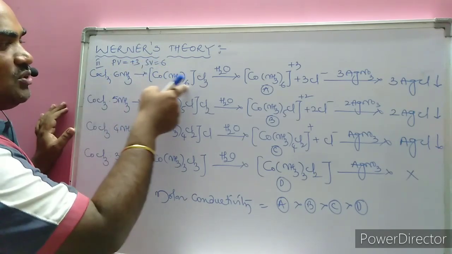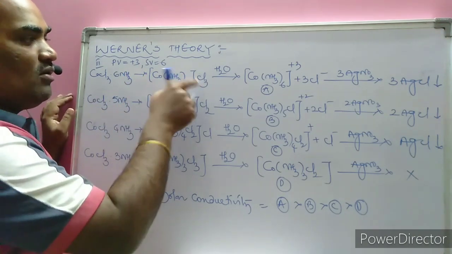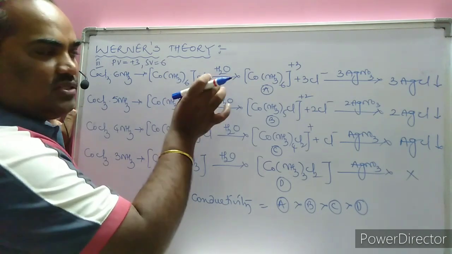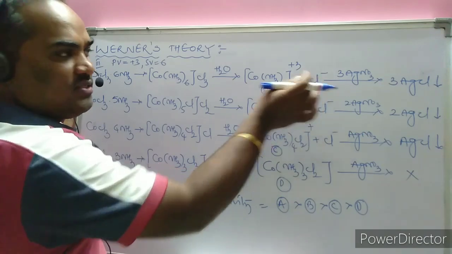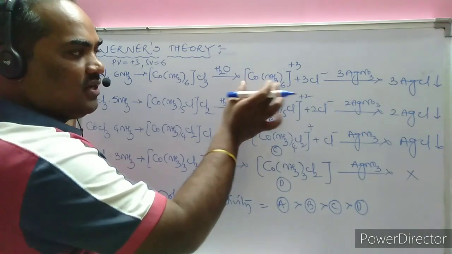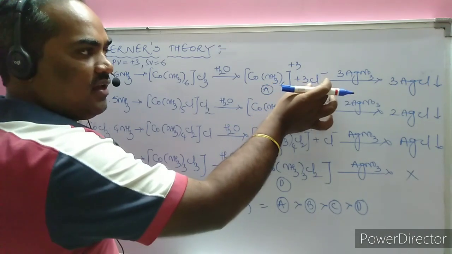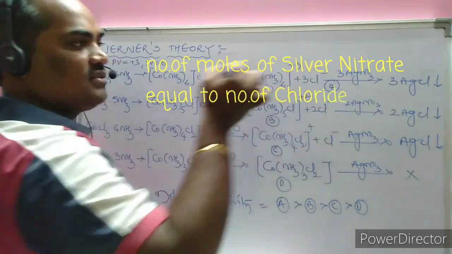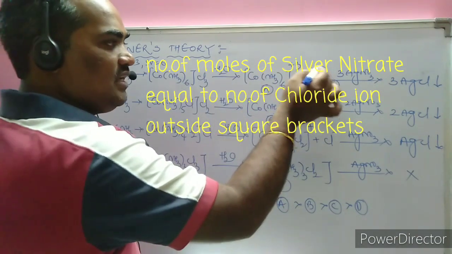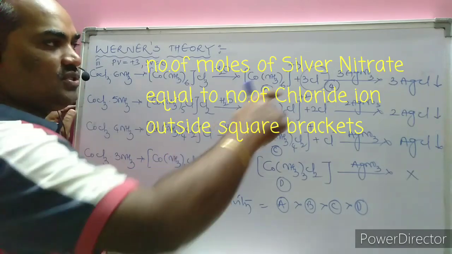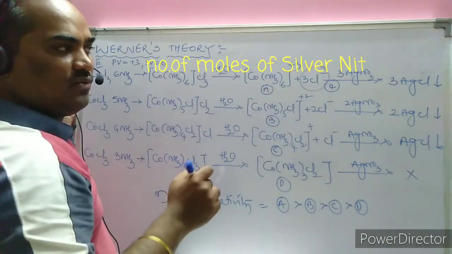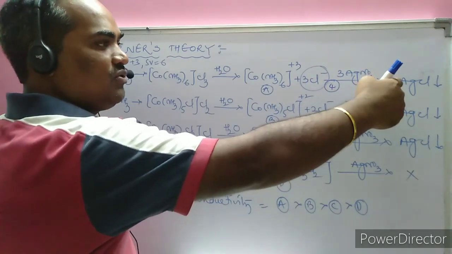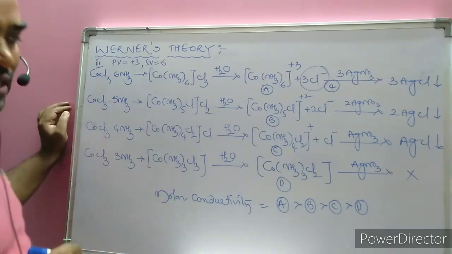Making use of that, Werner wrote the formula, hexaamminecobalt(III) chloride. When it is dissolved in water, whatever species is present outside the sphere gets ionized. There is only one complex ion, and 3 ionizable ions, so the total number of ions formed is 4. How many Cl are present outside the sphere? That equals the number of moles of AgNO3. Due to the presence of 3 Cl minus outside, it requires 3 moles of AgNO3 to form a curdy white precipitate of 3 AgCl.